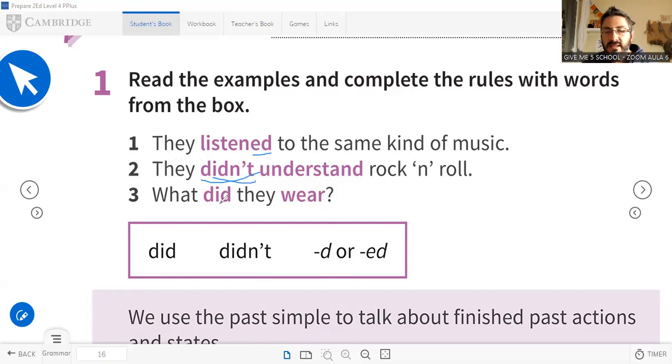And then as a question, what did they wear? Look, this is the subject, sujeto. This is the verb, didn't understand. And we change the order, if you pay attention. What did they wear? They wear socks. What did they wear? Okay, so this is the way we use it.